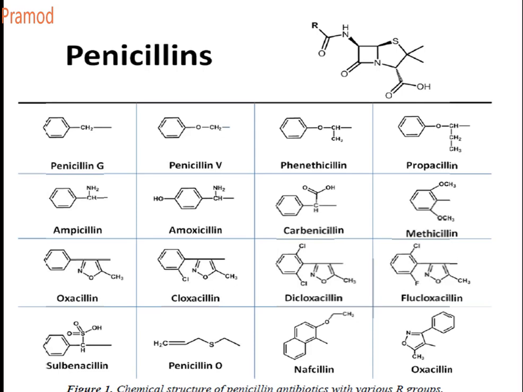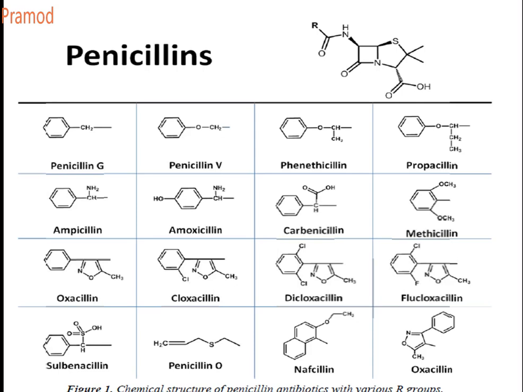And in case of flucloxacillin, it contains a fluorine and a chlorine at the ortho positions. That is an example of flucloxacillin. Next is your sulfocillin. What does it contain over here? If you can see, your amino group in case of ampicillin is replaced by a sulfonic acid group, SO3H. That is the difference.